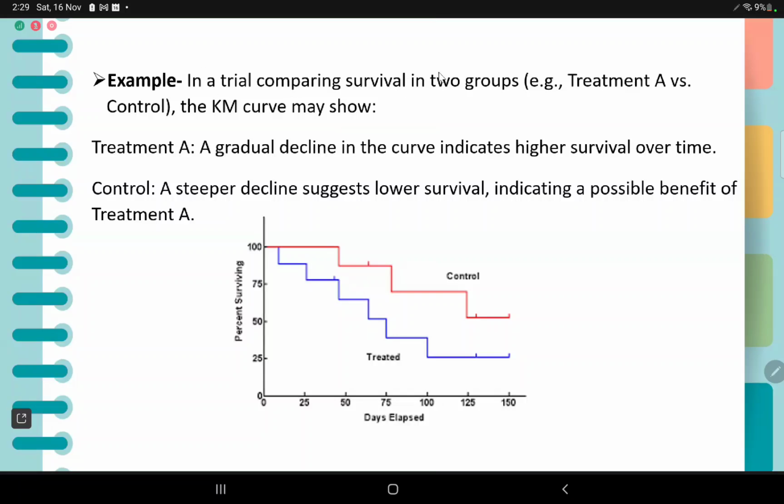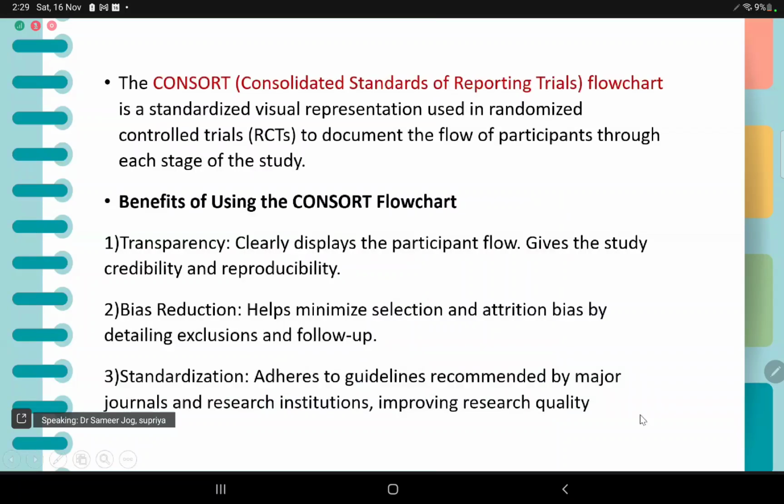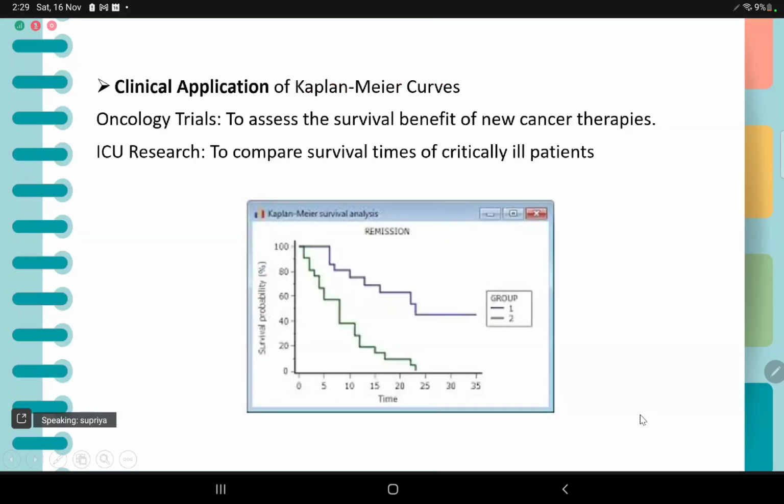In a trial comparing survival of two groups, for example, treatment A versus control, the Kaplan-Meier curve may show treatment A with a gradual decline in the curve, which indicates a higher survival over time, and the control with a steeper decline, suggesting lower survival, indicating a possible benefit of treatment A. Clinical application of Kaplan-Meier curve: oncology trials to assess survival benefit, and ICU research to compare survival times of critically ill patients.